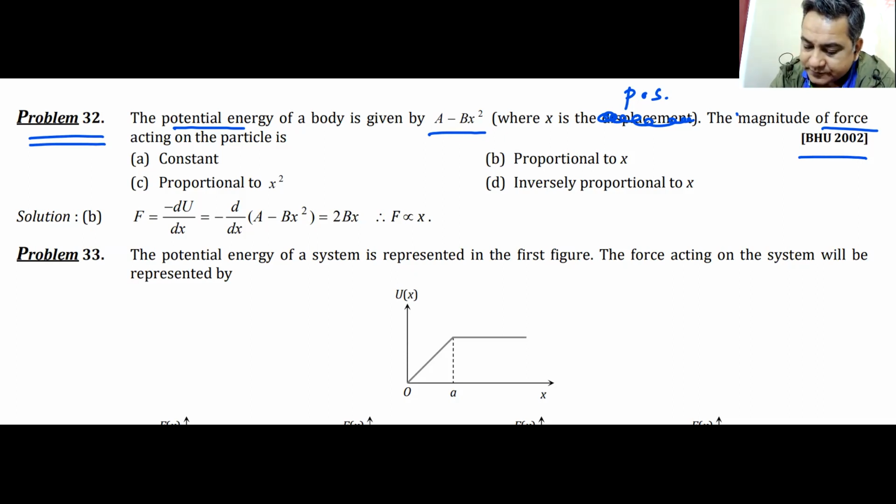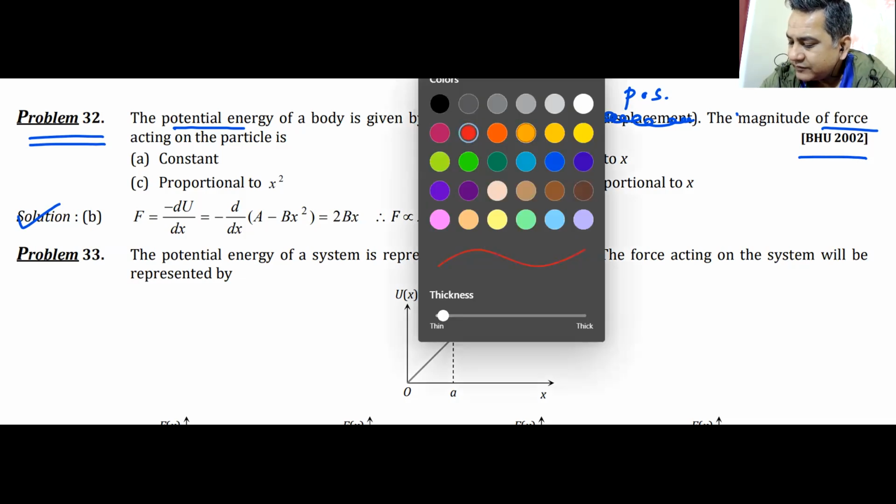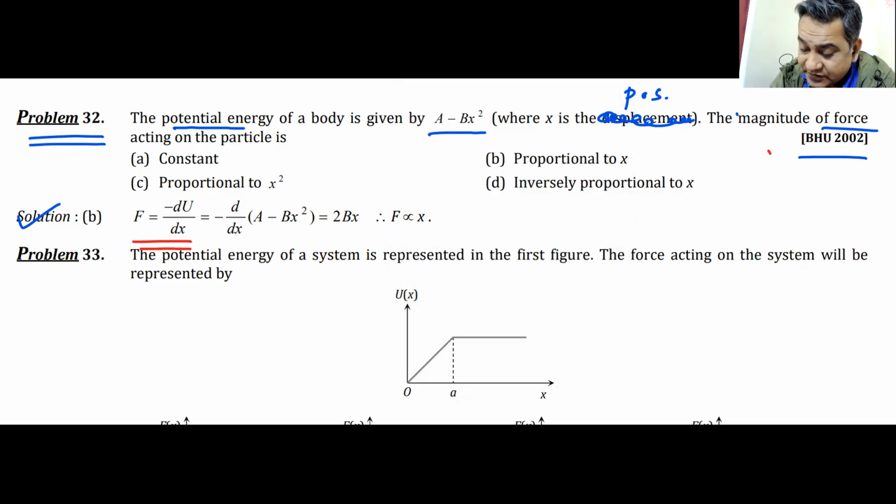Well, it's very simple. You differentiate the energy with respect to x. Yes, it is very simple. Now, remember, don't only differentiate it. Also put a negative sign. This negative sign is very, very important. Do not forget this negative sign. Force is the negative gradient of potential energy. Remember that. So just differentiate energy with respect to x with a negative sign. Here I differentiate it. I get 2 times bx. 2 and b are constant. So force is directly proportional to the displacement or the position. So the option is option number B, proportional to x, and that is how you have done it.